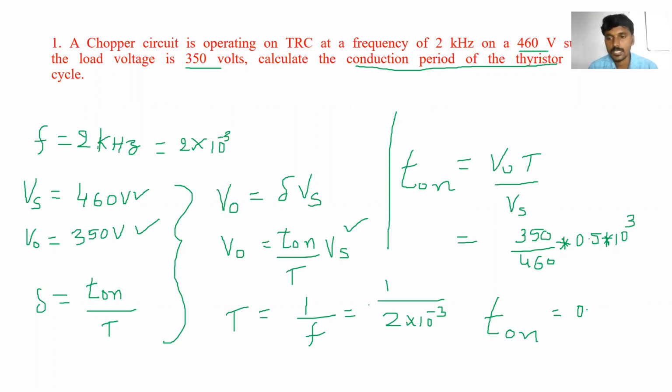So 0.38 into 10 cube. That is in second. T1 is equal to 0.38 into 10 cube. This is the on time.